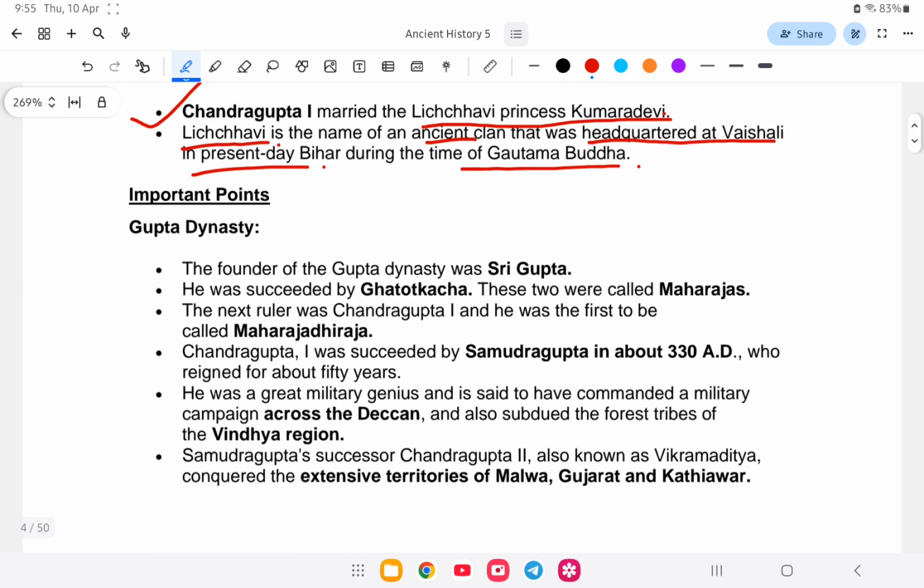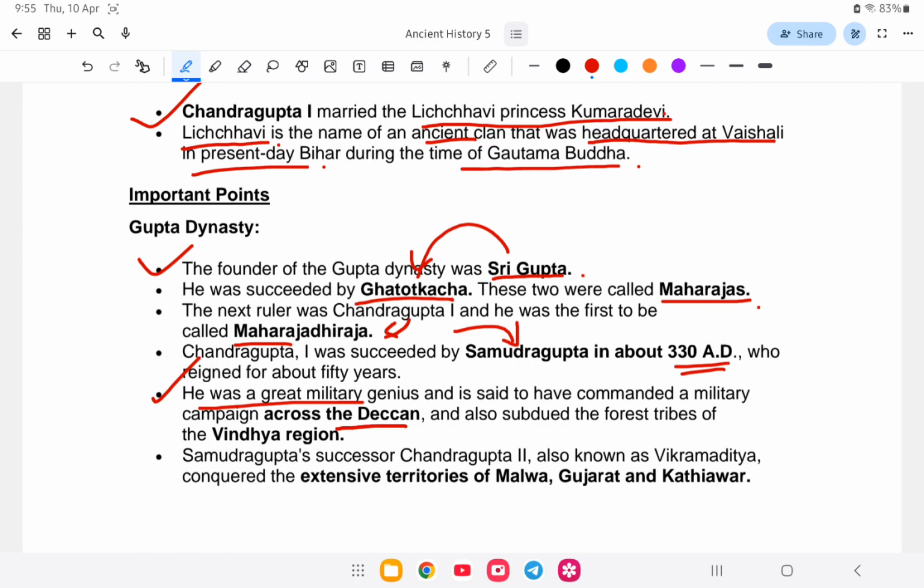Now, brief information on the Gupta dynasty. Its founder is Sri Gupta, and his successors were known as Maharajas. Next, Chandragupta 1, the real founder of the Gupta dynasty, is known as Maharaja Dhiraja. Then Samudragupta, around 330. Samudragupta is known as the Napoleon of India, and he was a great military genius and is said to have commanded a large military campaign across the Deccan and subdued the forest tribes of the Indian region. Samudragupta's successor was Chandragupta II, also known as Vikramaditya. So this is the information.